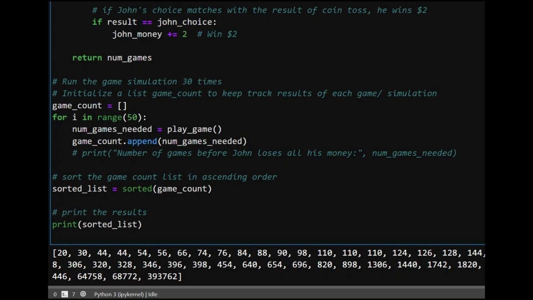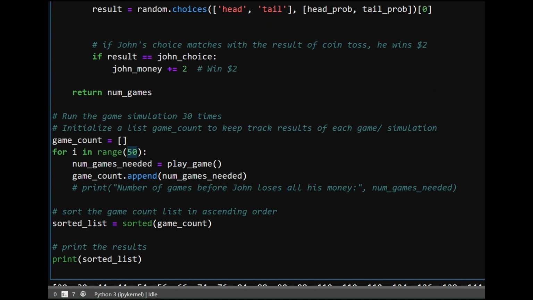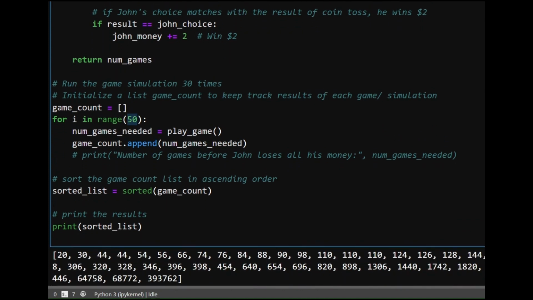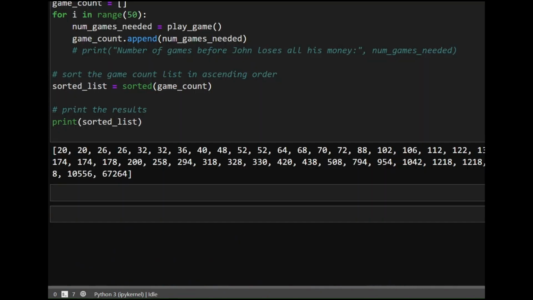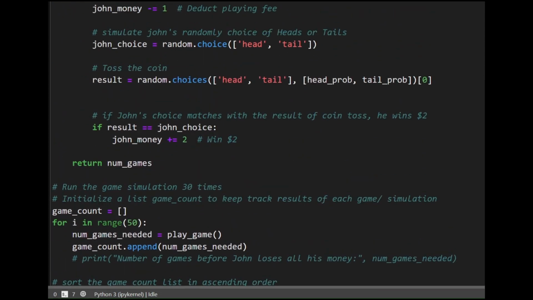And now we simulate 50 such games, and we keep track of how many games it has taken before John ran out of money. So we store that count in this variable, and we run this simulation 50 times, and we try to see what is the minimum number of games that it takes for John to become bankrupt. So here is the first simulation, and this is the list. This list depicts the number of games it has taken before John ran out of money.